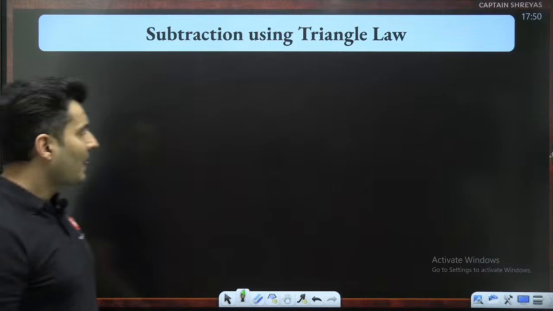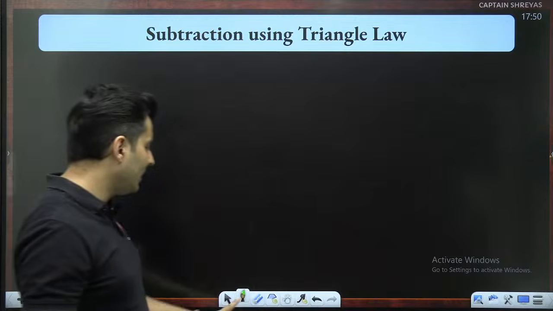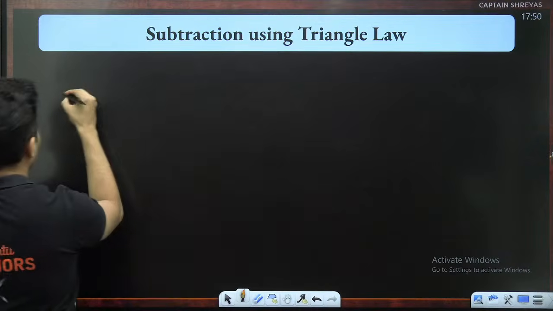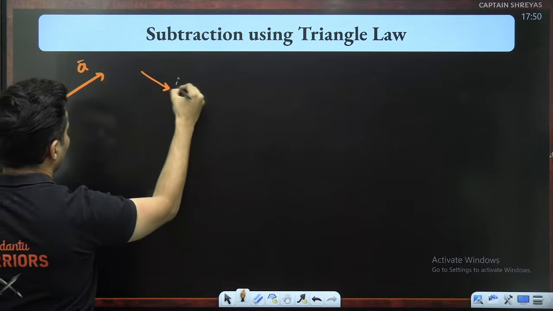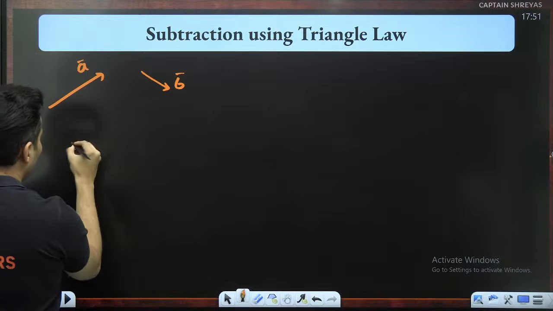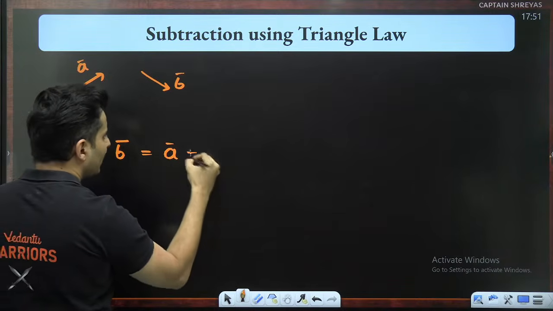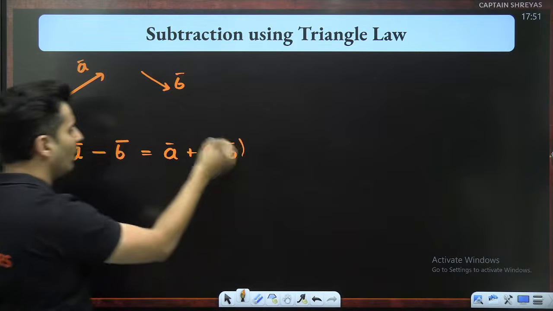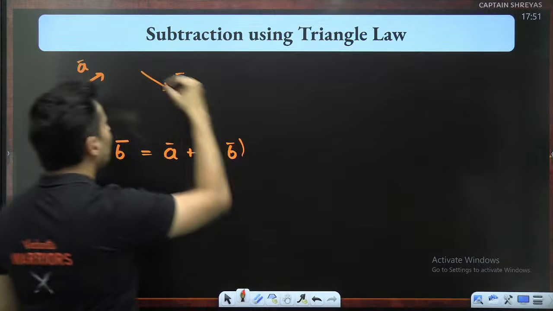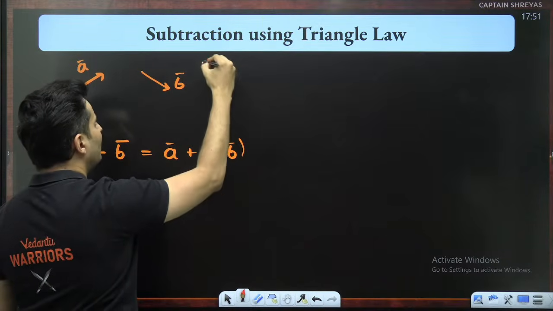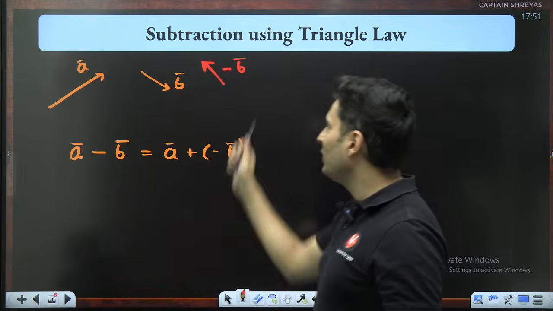The second one is parallelogram, but before that, let's see how do you subtract using triangle law. It's very simple. Imagine I again take one example like this is A vector. Let's say this is your B vector. I want to do A vector minus B. Like I told you before, subtraction is actually addition but with a negative of that other number. So minus B, what do you mean by minus B? If this is B, the opposite of the same magnitude is minus B.